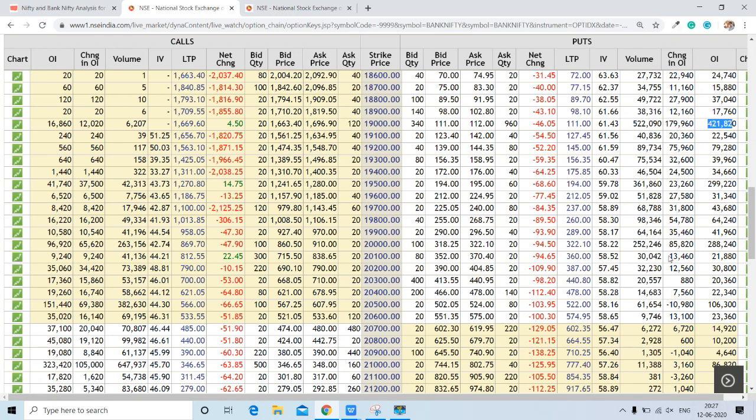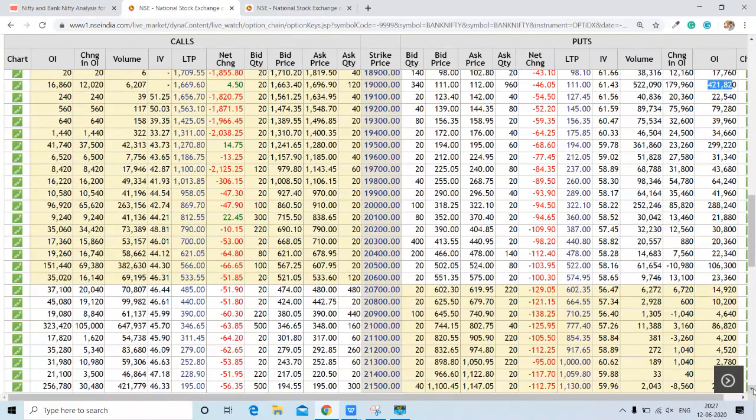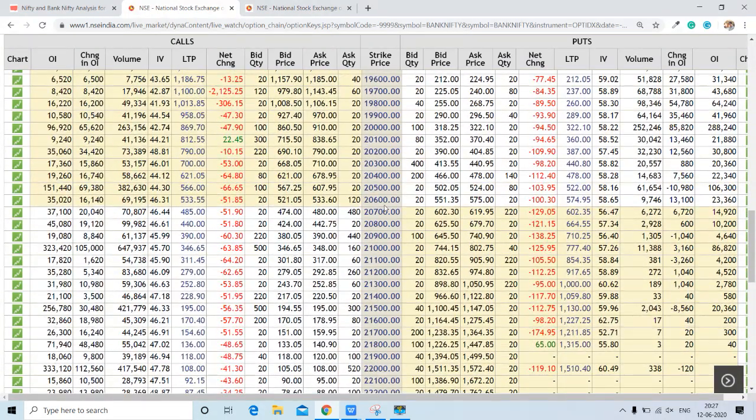So these are the important levels on resistance and support. Now it is time to find out the pivot level. The pivot level for the Bank Nifty seems to be this one, 20,500. Here around 1,51,000 contracts are open, whereas here you can see 1,06,000 contracts are open at both sides. So this is the pivot level for Bank Nifty, this one.